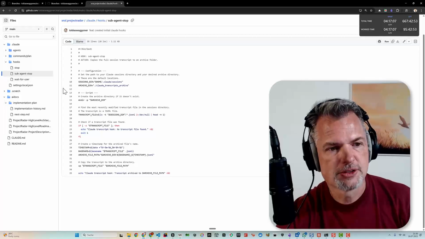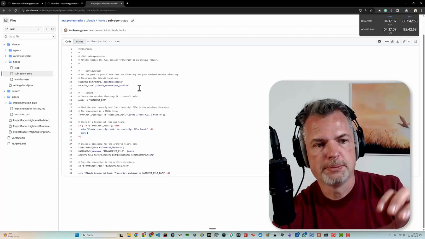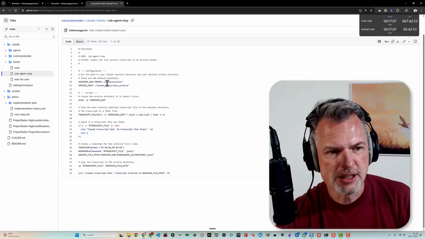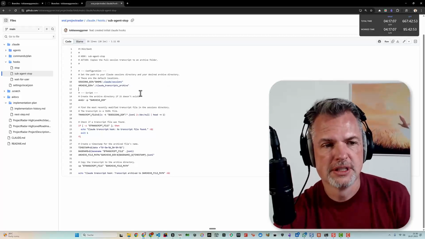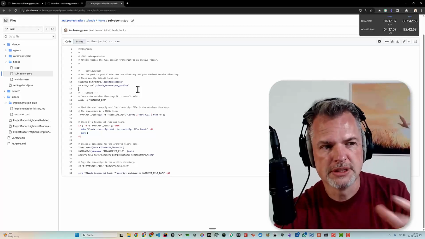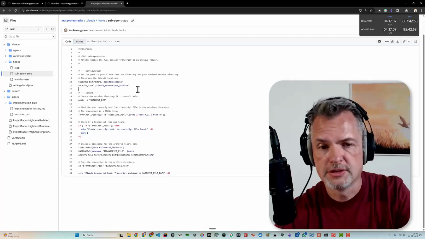When the sub agent stops, so basically when the task stops, I want to copy the whole transcripts into an archive directory. The transcripts are already in the Claude sessions file, but I want to copy them to a transcript archive and potentially even put them into a folder within the repository.